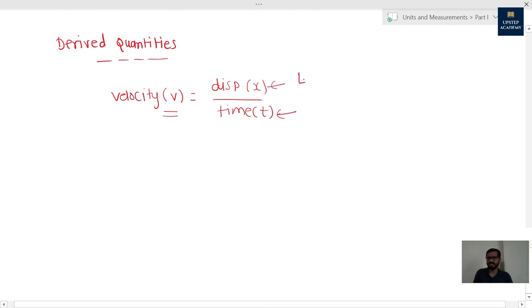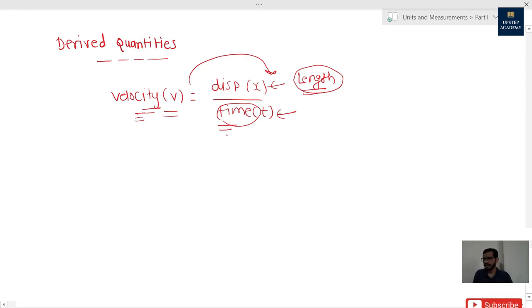Displacement is related to length and time. So if we know length and time, then only we can measure velocity. It means velocity is the one physical quantity which is dependent on these two physical quantities. That is why velocity is the derived physical quantity. Similarly, there are a lot of derived physical quantities, like force, pressure, volume, area and so on.